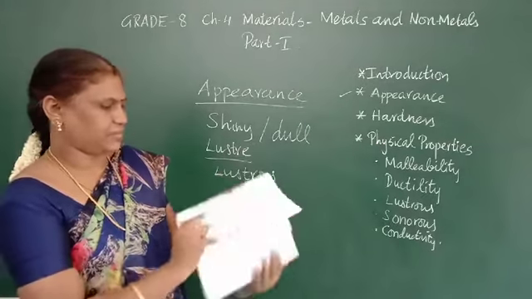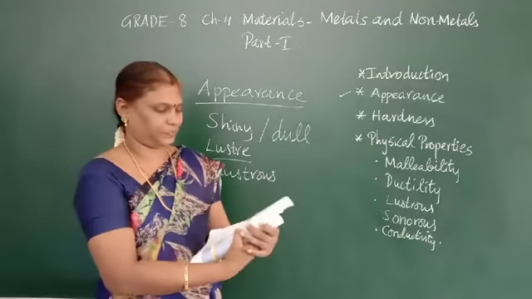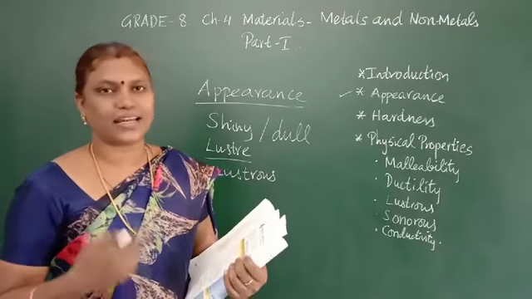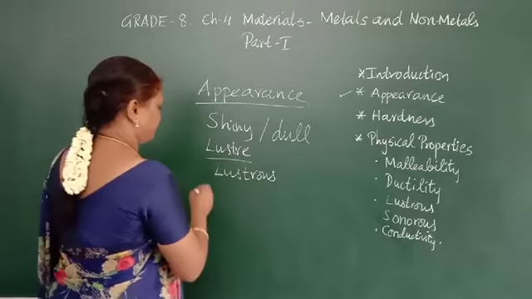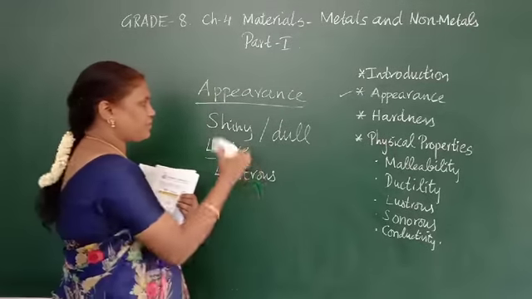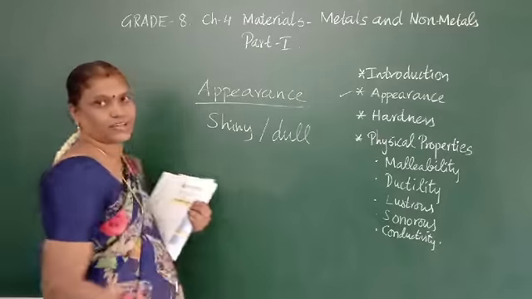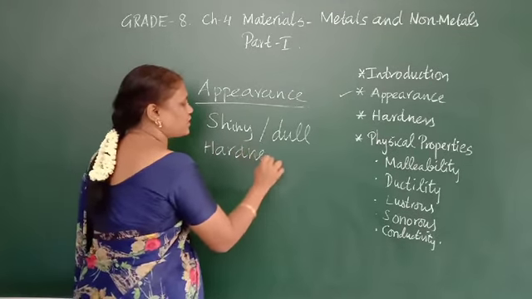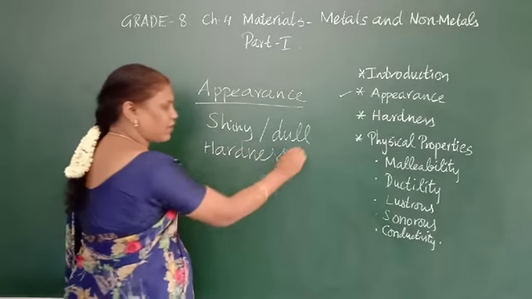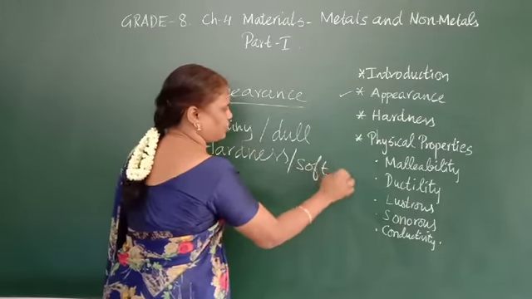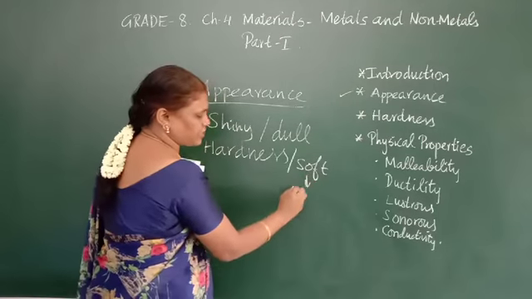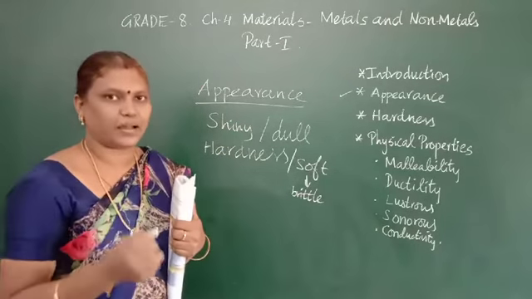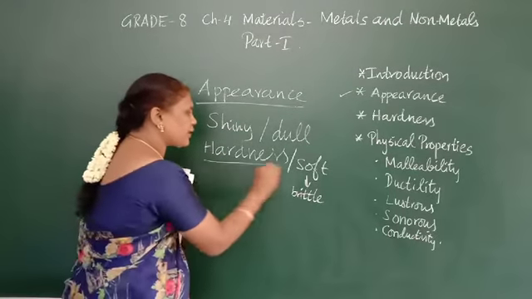For example, let us see the tabular column given in your book, page number 44. Here, when you see the objects, they have given both hardness and appearance. What is hardness? We have seen appearance will be two types: one is shiny, another one is dull. What do you mean by hardness? One may be hard and another one may be soft. And this soft nature is otherwise called brittle. Brittle means easily breakable.